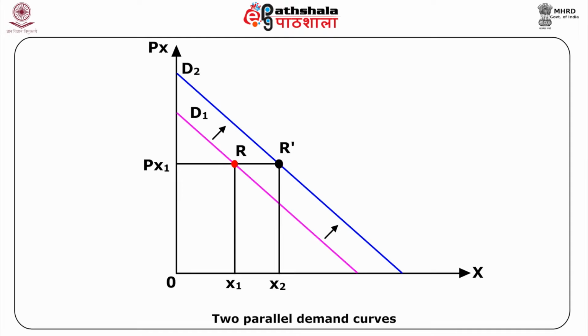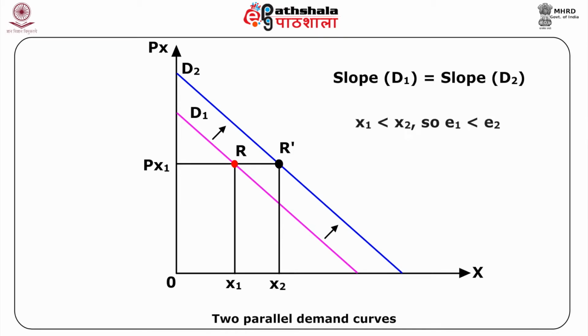At point R, price elasticity is given by the slope of D1 multiplied by Px1 divided by x1. At point R prime, the price elasticity is given by the slope of D2 multiplied by Px1 divided by x2. Since we are considering a parallel shift, the slope of D1 is equal to the slope of D2, while x1 is less than x2. So, elasticity at R is greater than elasticity at R prime. Hence, price elasticity is not the same at a given price for two parallel demand curves.